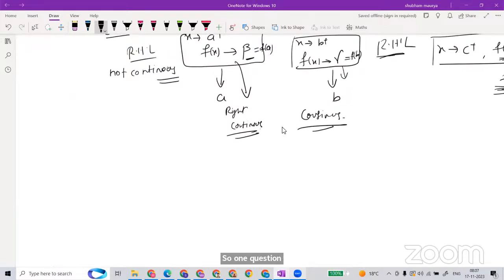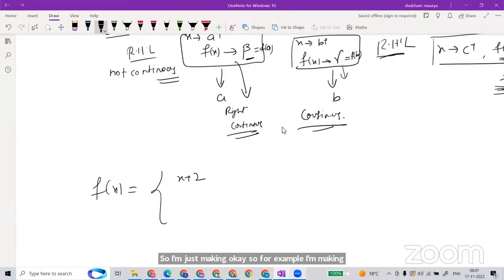For example, I'm making a function f(x): x plus 2 when x is less than 1, and x when x is greater than or equal to 1.